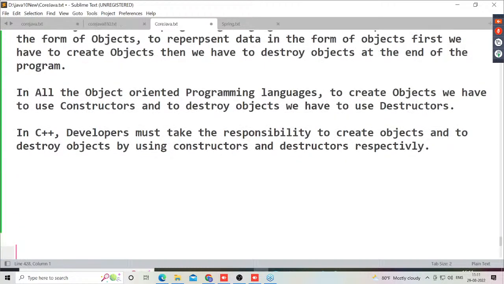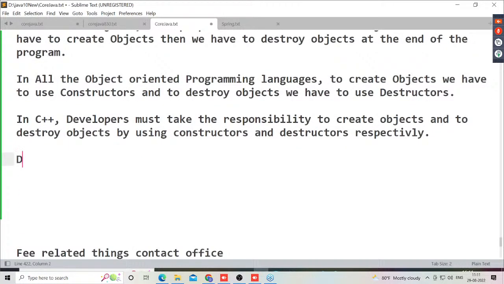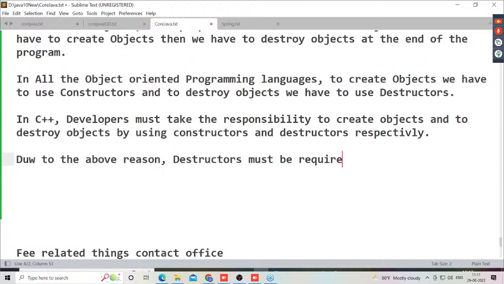All right, sir. And this is not mandatory in the case of Java. Due to the above reason, destructors must be required in C++. Now come to the conclusion. What is the conclusion here? We have to specify there. In the case of Java, what is going to happen?